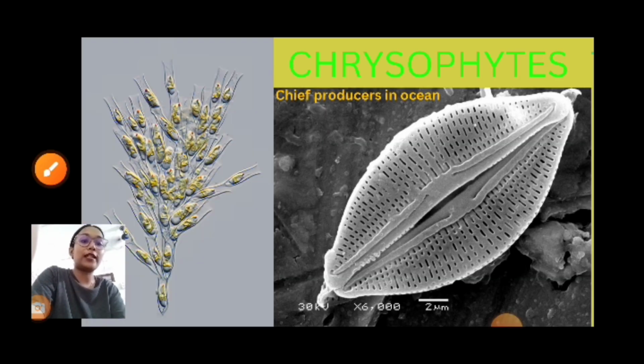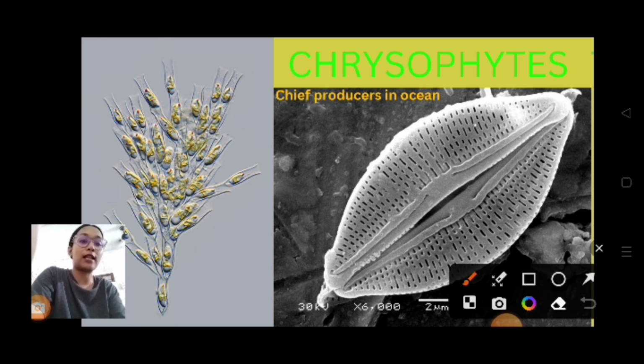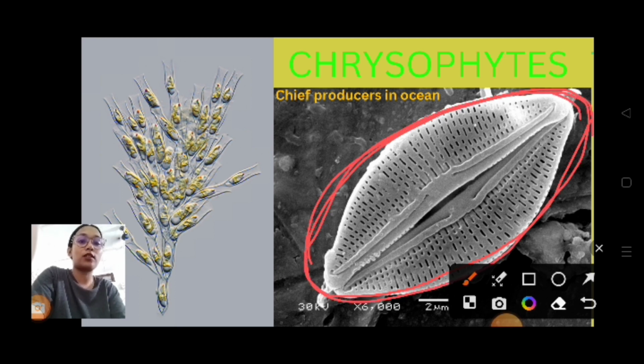So moving on to the next slide. This is the picture showing a diatom. See, it has a hard coat, an indestructible shell. And diatoms are also the chief producer in the ocean. It's also called the chief producer in the ocean. Getting my point?